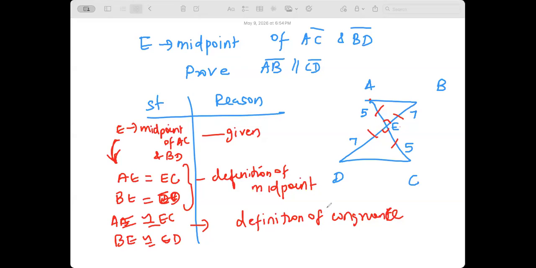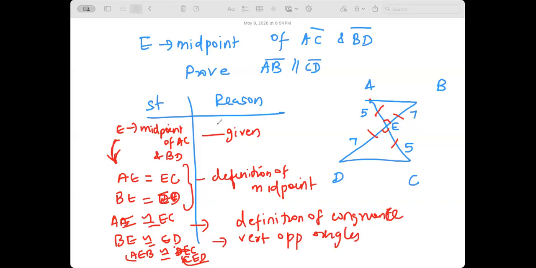Oh, vertical angles. AEB is congruent to CED. Order is very important. Why? Vertically opposite angles.